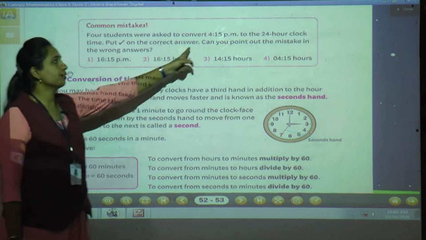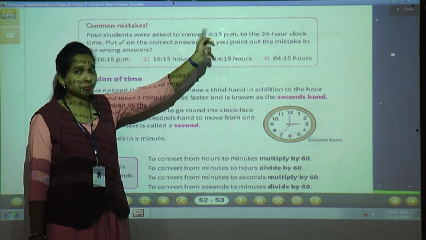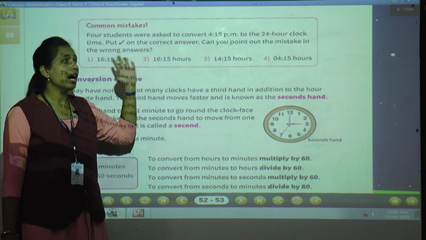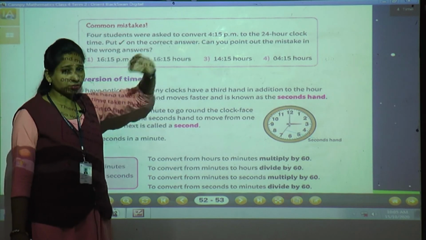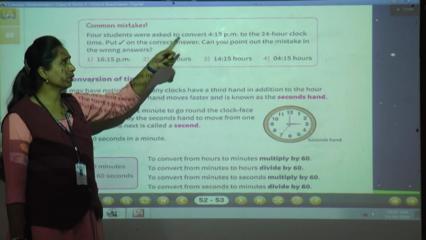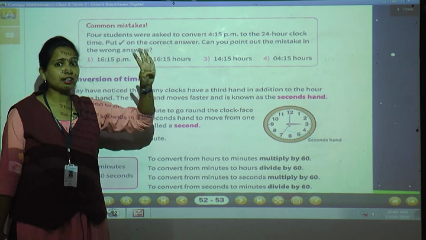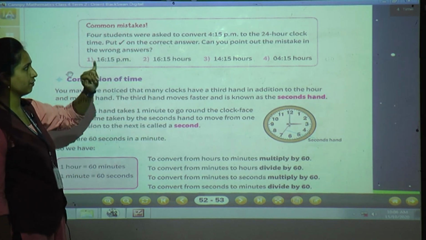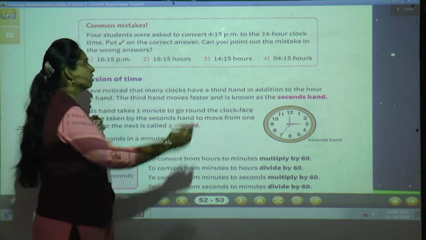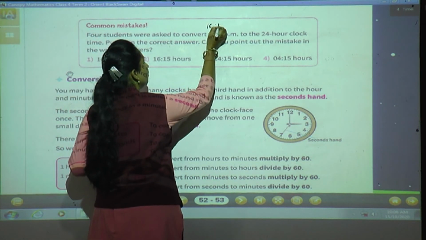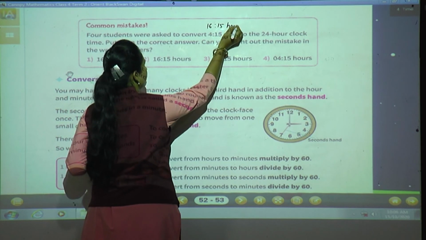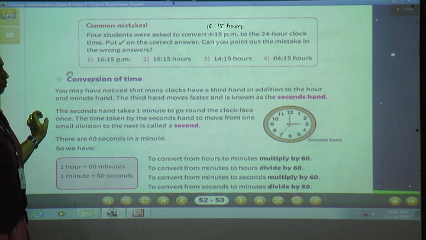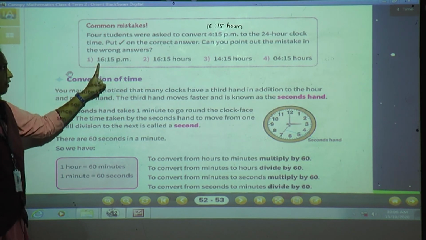Now 4:15 p.m. See, when it is p.m., to convert into a 24 hours clock, what do you have to do? Yes, after 12 you have to count up to 4 o'clock, isn't it? So after 12, 13, 14, 15, 16 colon 15 hours. The correct answer is 16 colon 15 hours. Now we will see what they have done.